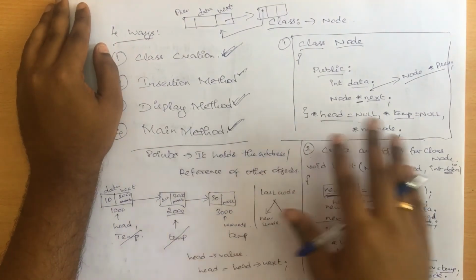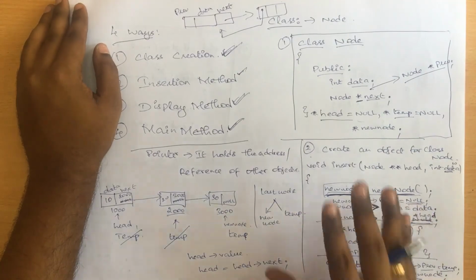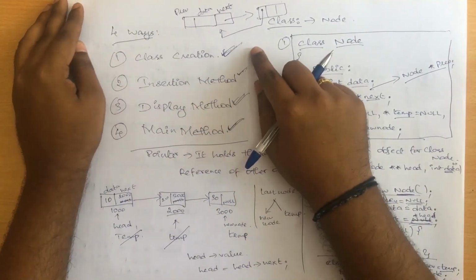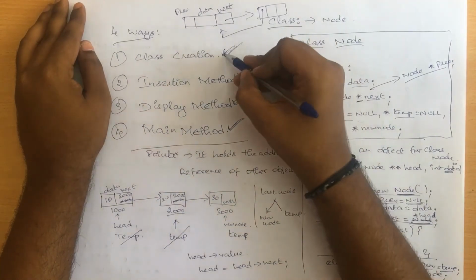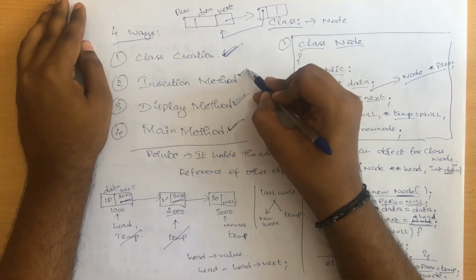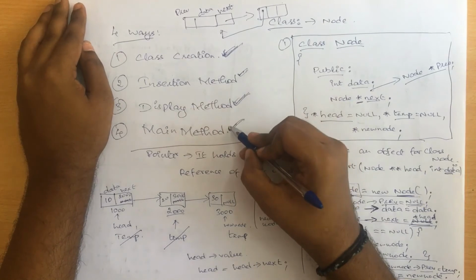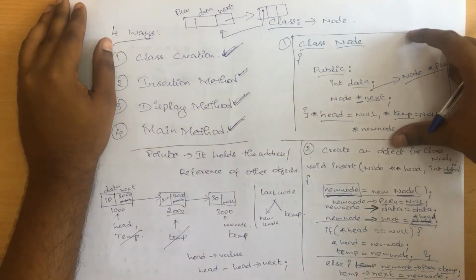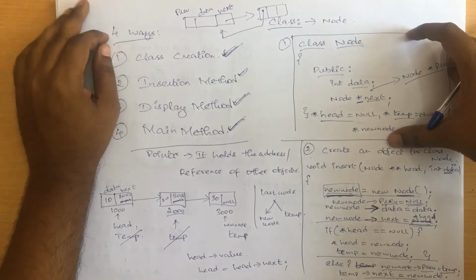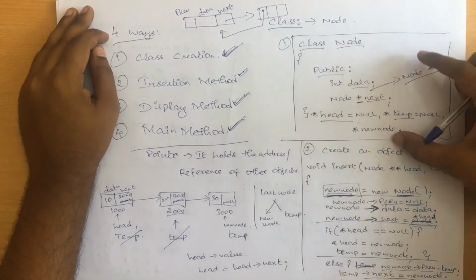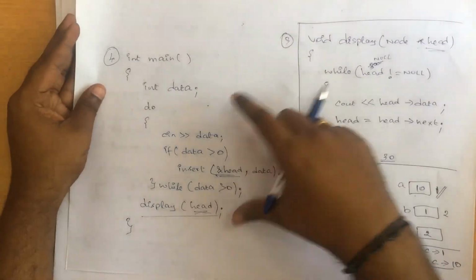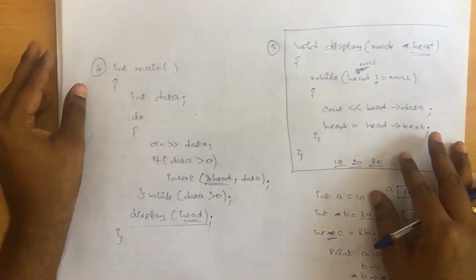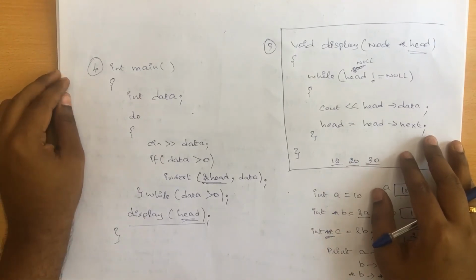So that's all about the implementation of linked list. Do remember, we just have 4 methods or 4 divisions to create for this. First is creation of class, then insert method, then display function, and at last your main function. So this is about your class creation. We have to create a node, and next is about the inserting process. After the inserting process, we just have a main method as well as a display method. So that's all about the implementation basics of a linked list.